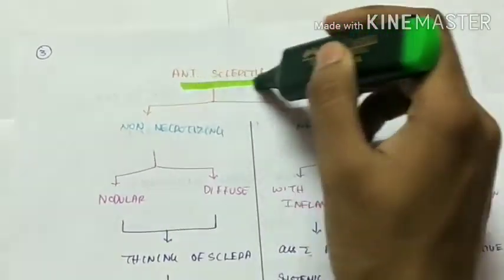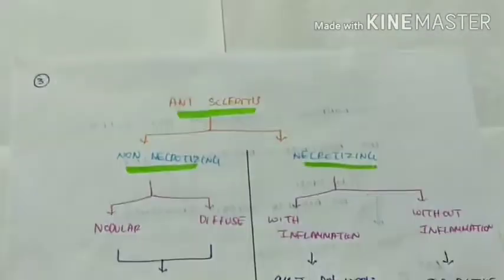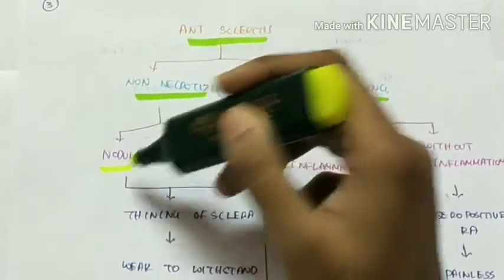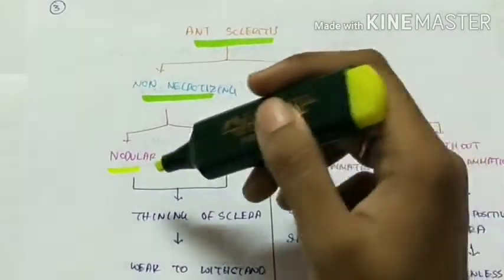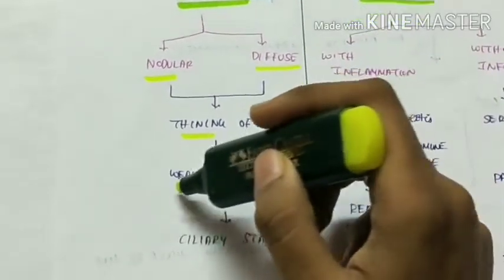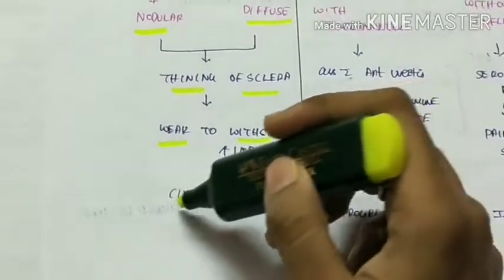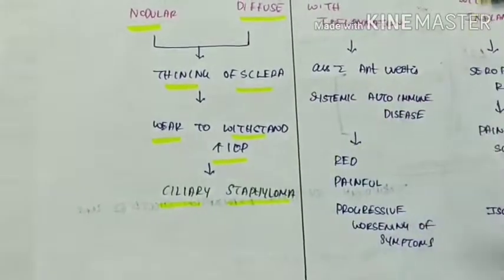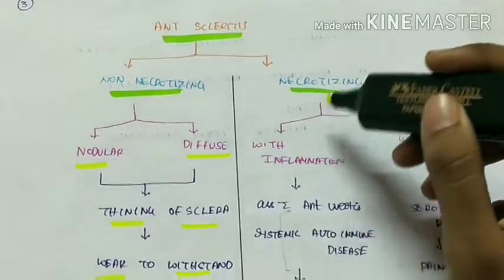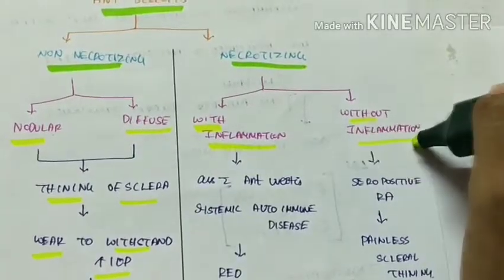Anterior scleritis is further of two types: non-necrotizing and necrotizing. The non-necrotizing is further of two types: nodular and diffuse. In both these, there is thinning of the sclera, so the sclera becomes weak to withstand the increased intraocular pressure, leading to ciliary staphyloma. Necrotizing anterior scleritis is of two types. Either it can be associated with inflammation or without inflammation.